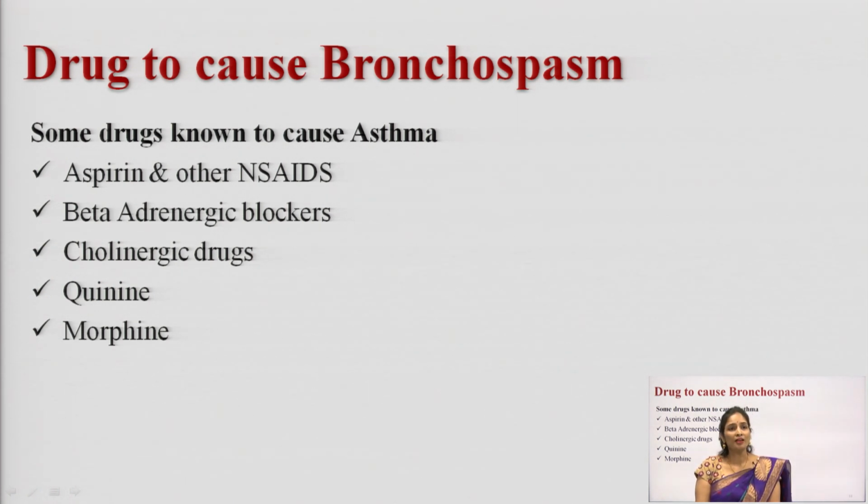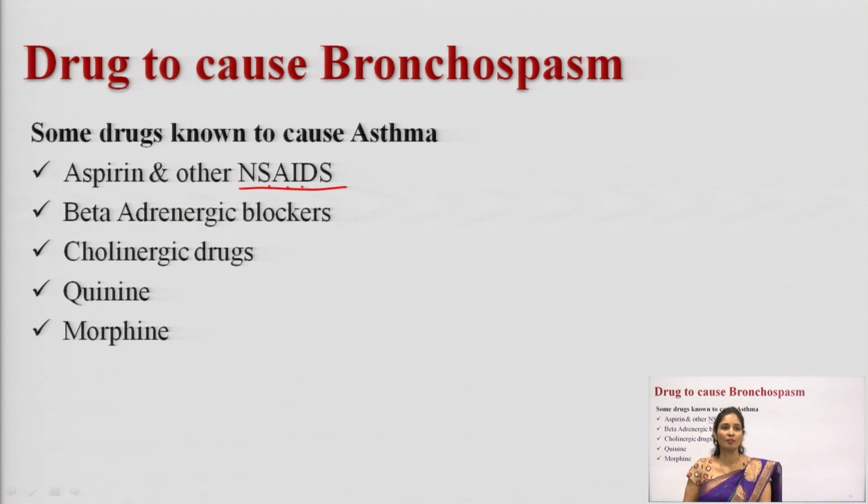So, there are some other drugs which will cause asthma. What are the drugs which cause asthma? There are some drugs known to cause asthma like aspirin and other NSAIDs. What is meant by NSAIDs? Non-steroidal anti-inflammatory drugs. Even aspirin is a non-steroidal anti-inflammatory drug, right. So, what is the full form? NSAIDs stands for non-steroidal anti-inflammatory drugs. Aspirin and other non-steroidal anti-inflammatory drugs will cause bronchospasm.